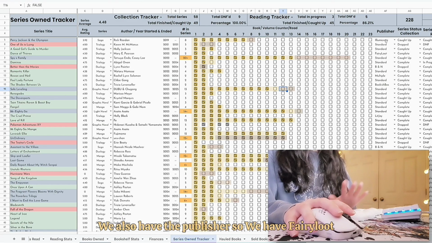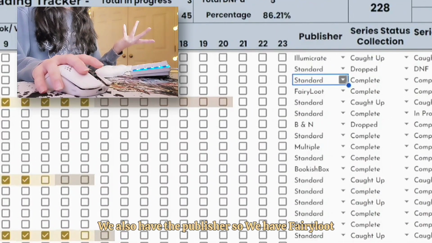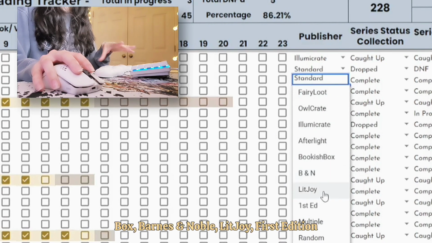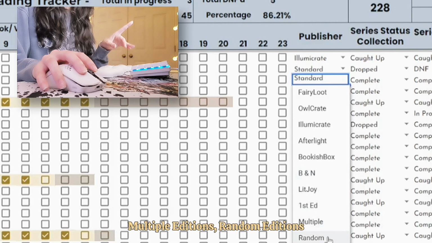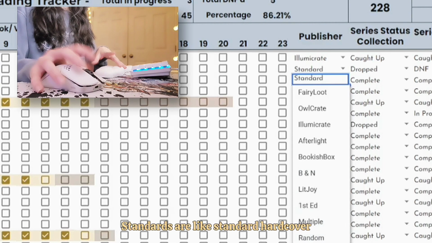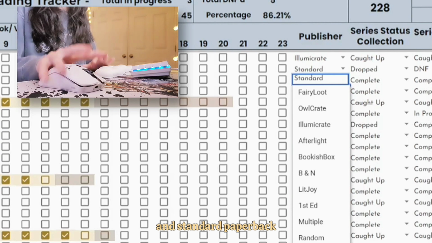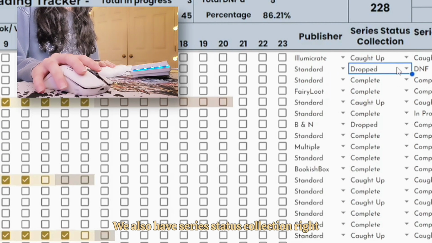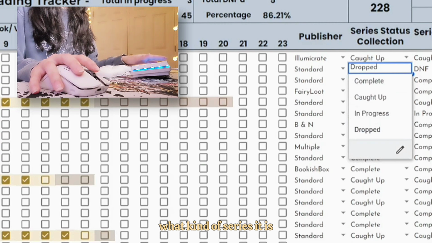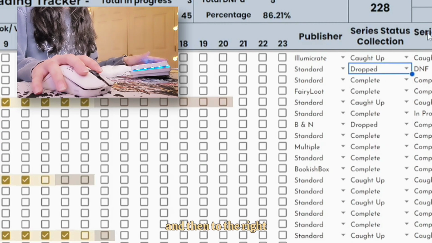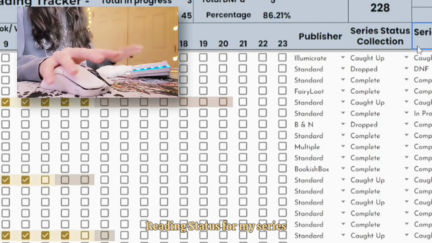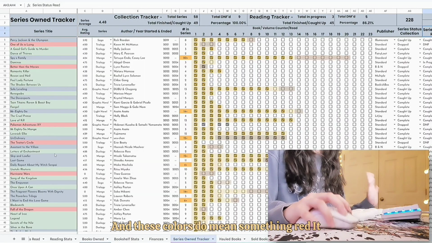That's what that means. We also have the publisher, so I have Fairyloot, Owl Crate, Illumicrate, Afterlight, Bookish Box, Barnes & Noble, LitJoy, first edition, multiple editions, random editions, and standard editions. Standards are like standard hardcover and standard paperback. We also have series status collection right here, so yet again, what kind of series it is. And then to the right, which you can't really see, but this is just my reading status for my series. That's what that is.